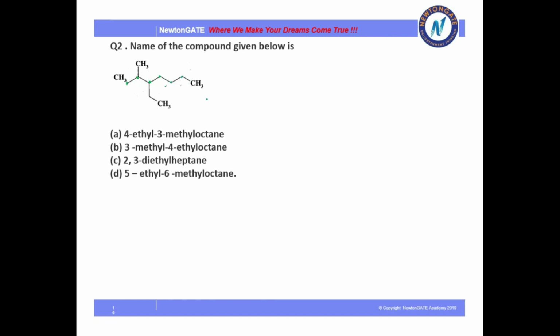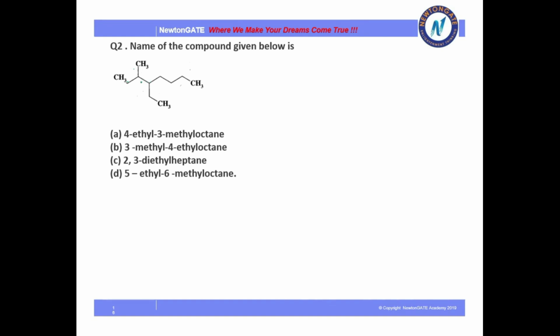So let me write it in a proper way so you can understand what it is talking about. Here the nodes are all carbon.